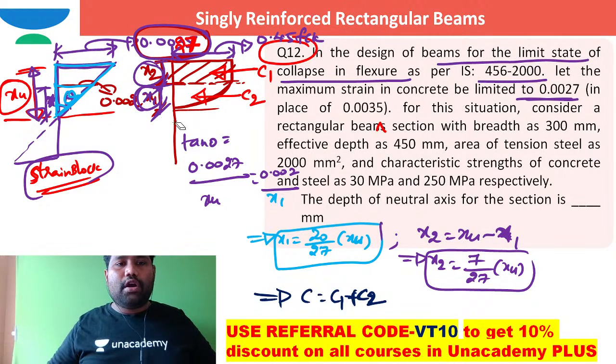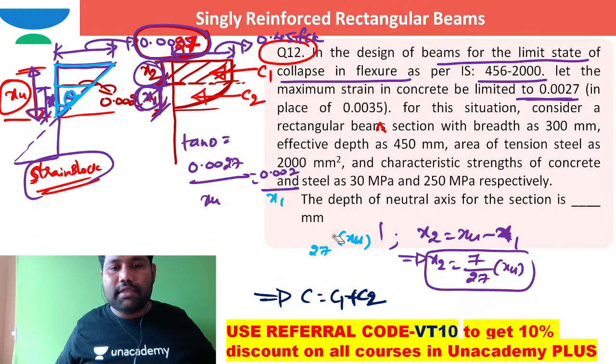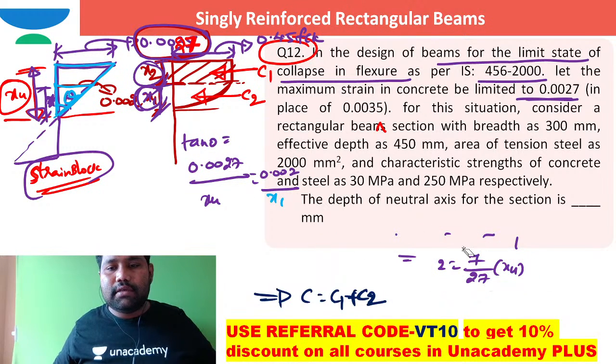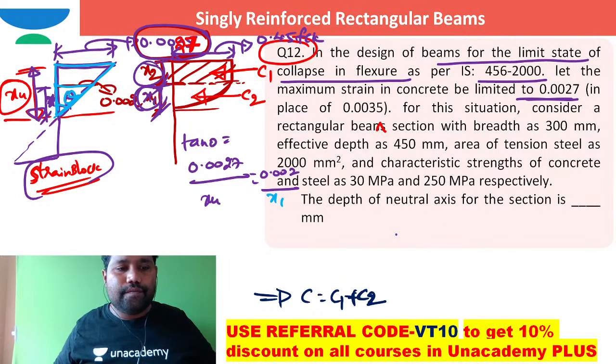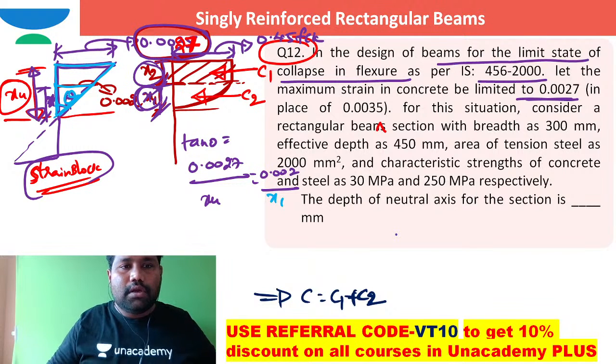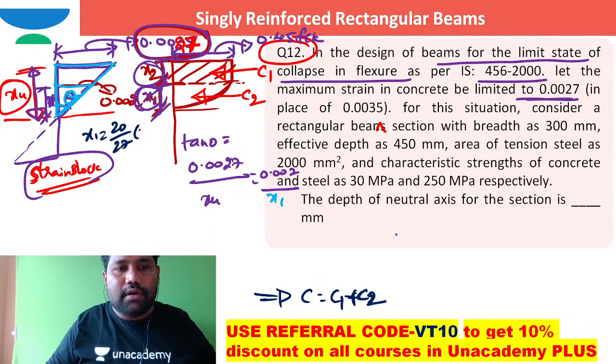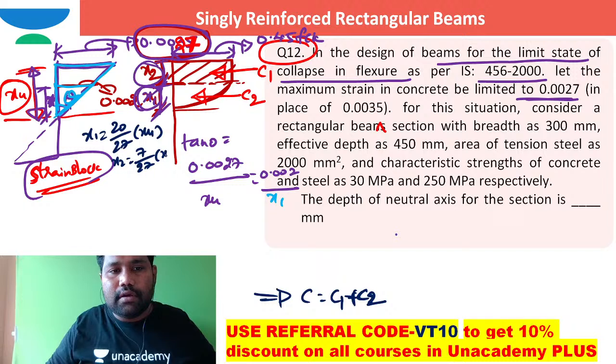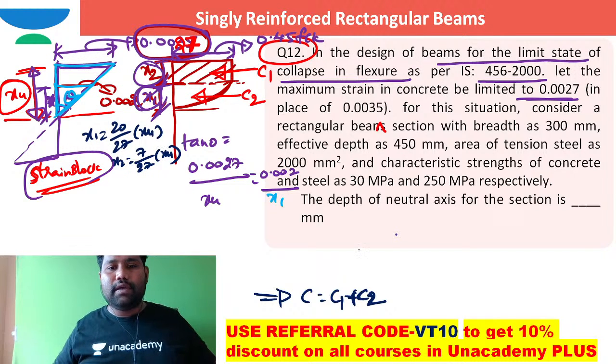I hope you got the values of x1 and x2 here. Now I just want to rub out these x1 and x2 values. I hope you are able to know: X1 is 20 by 27 XU, and X2 is 7 by 27 XU, I can write it.